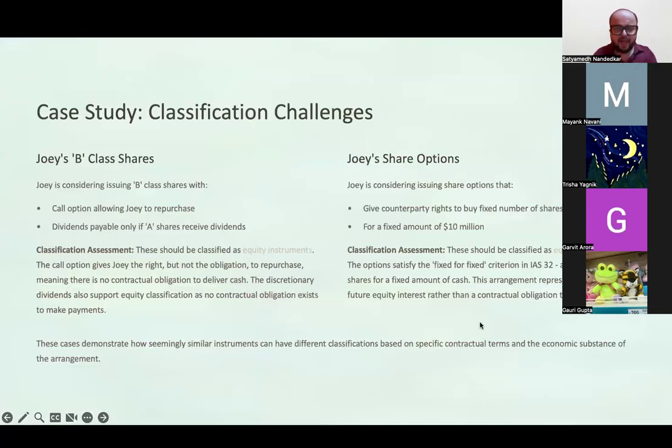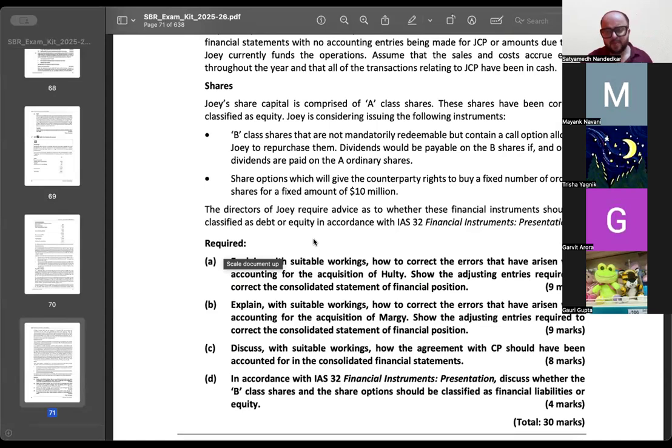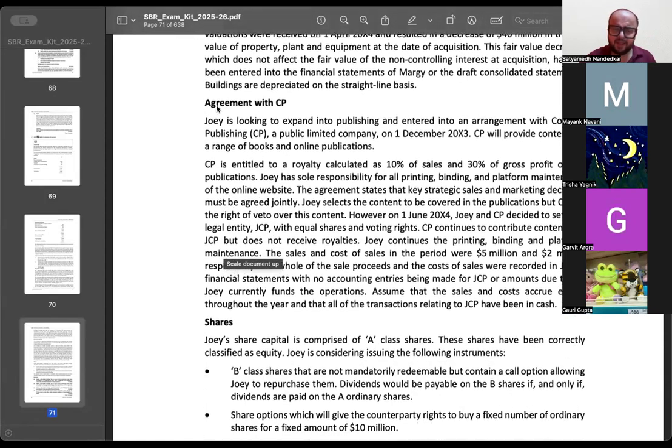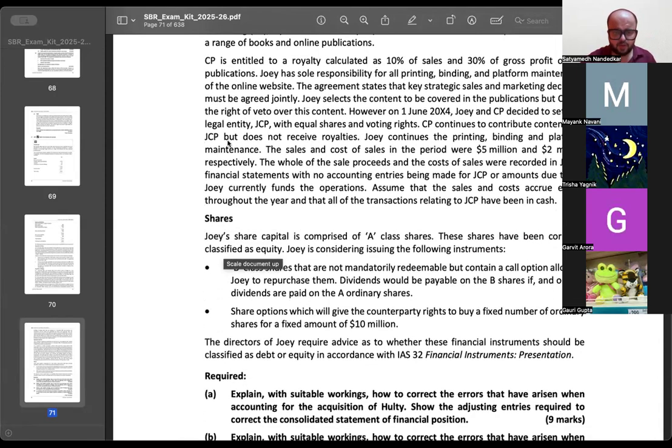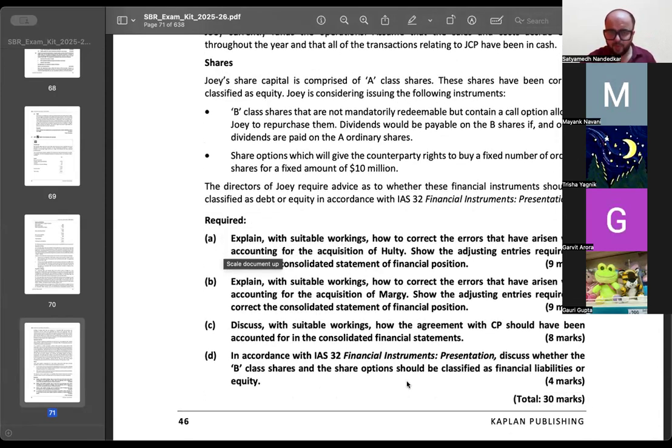So what I have done is I have looked at all the questions in the exam kit, and उसमें से I have picked up the questions on financial instruments, और वो हम discuss करेंगे in brief. ठीक है, ये एक कंसोलिडेशन मतलब सेक्शन ए वाला क्वेश्चन है. ठीक है, जो ई कंपनी करके है. I am only looking at the financial instruments bit which is for 4 marks.